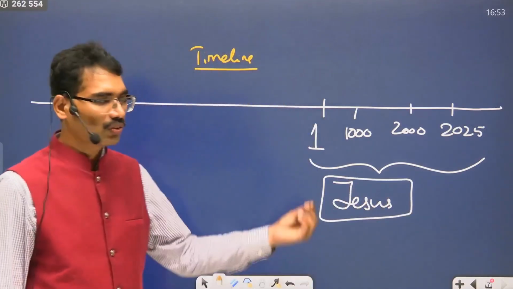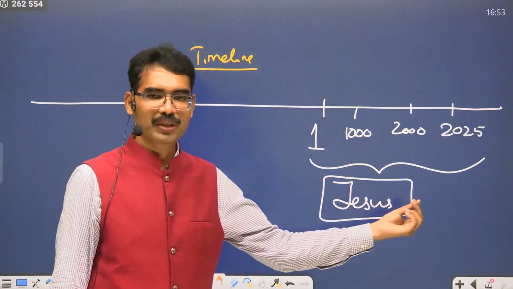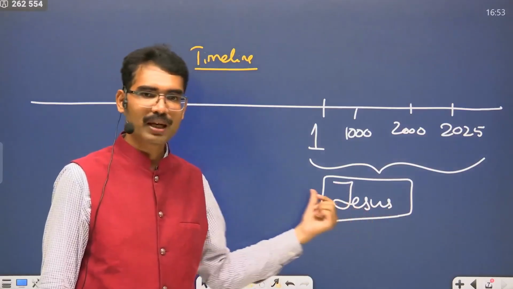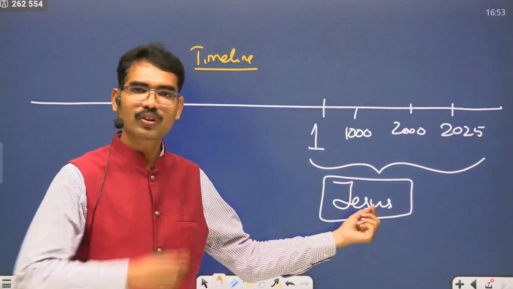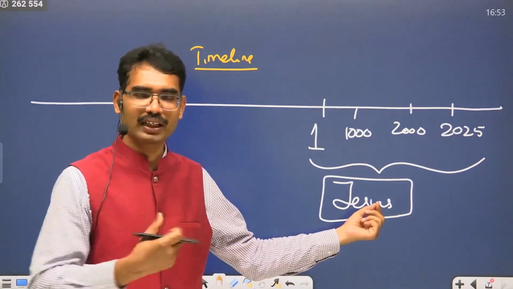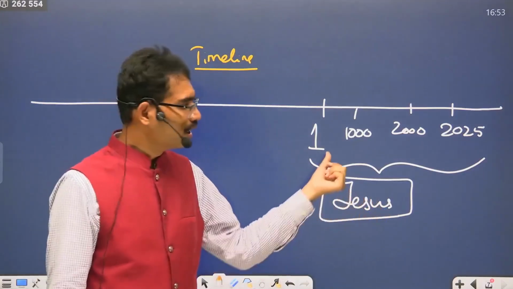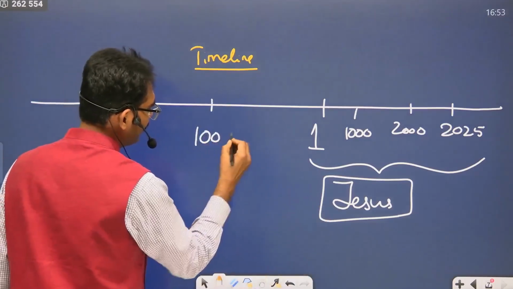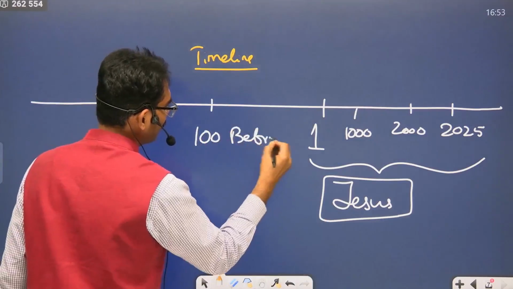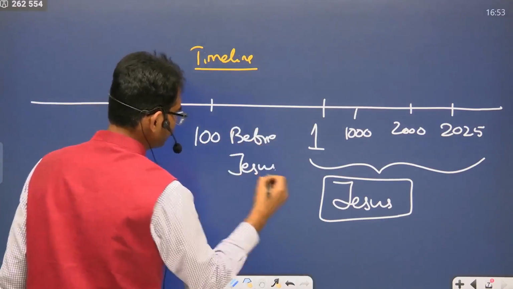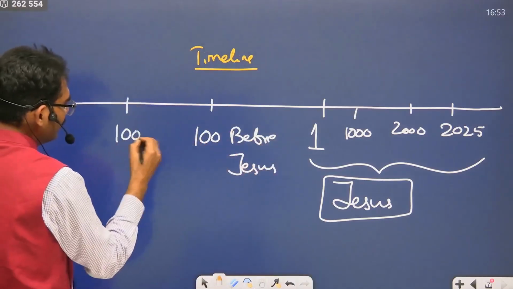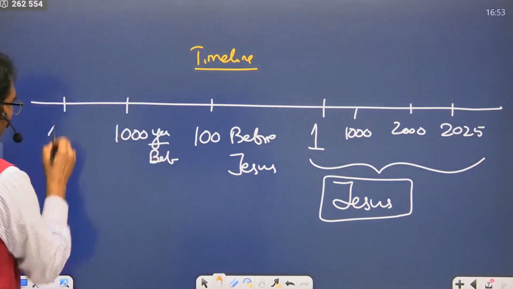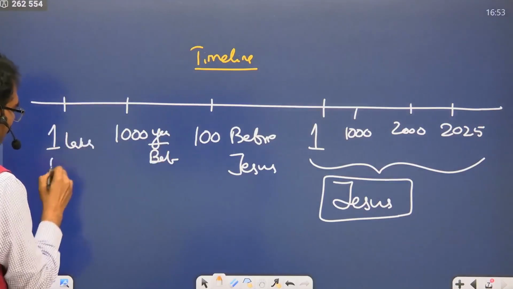But just now I have explained you people were there before Jesus also. People were there before the Bible also. People were there before the so-called first human beings on the earth, Adam and Eve also. How do you compare? We compare 100 years before Jesus, 1000 years before Jesus, 1 lakh years before Jesus.